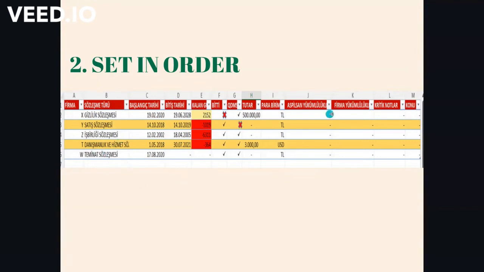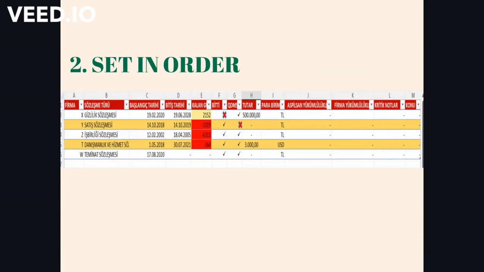Actually, we can see from this figure, we have 13 columns. For example, company name, contract types, and then start and end date and remaining days, and like that. Actually, I want to show this remaining days column, I mean the E column. It's a very important point because the contract specialist wanted to see contracts that are expiring, contracts in progress, and contracts that are about to expire. So I scaled the remaining days column to be more noticeable with colors within the sorting range.